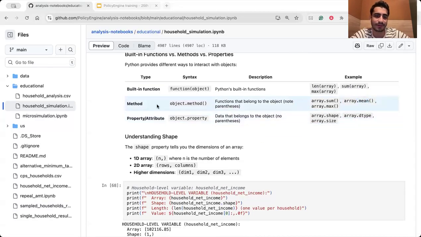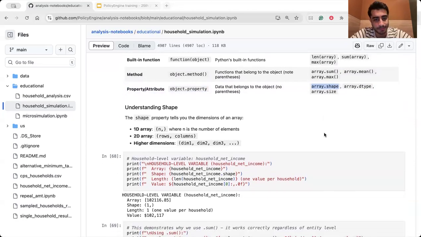And what is the difference between the method and properties? The properties are without parentheses, and you can just, for example, when you want to print out the shape, you may see in other places as well. You don't need parentheses here. You just can print out the arrays that shape or data type or so.